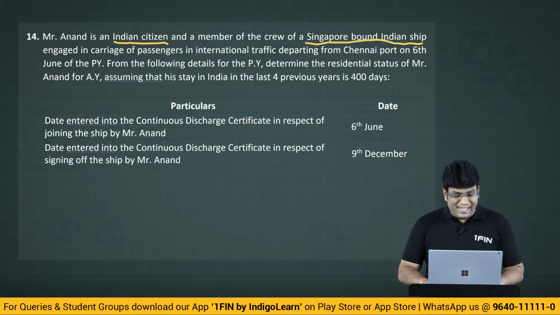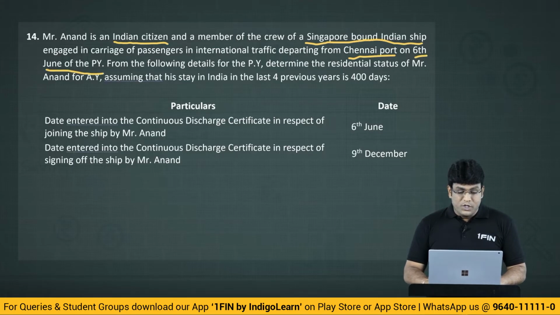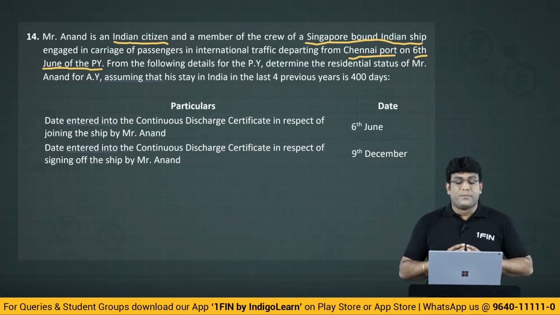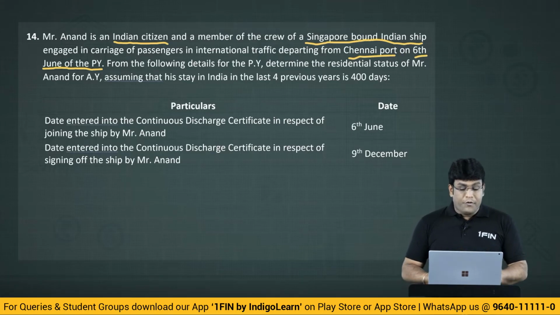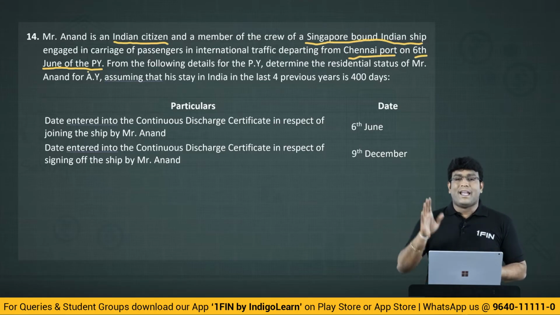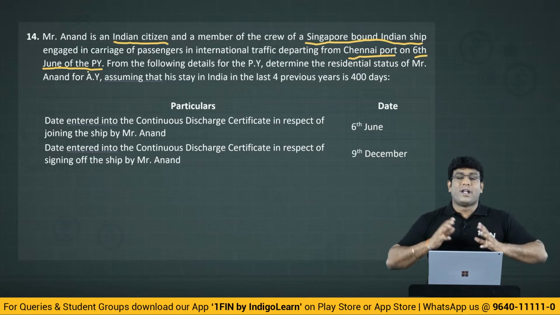engaged in carriage of passengers in international traffic, departing from Chennai port. And when is the ship going? The ship is going on 6th June of the previous year. The ship is leaving India on 6th of June of the previous year. Next, from the following details for the previous year, determine the residential status of Mr. Anand for the assessment year, assuming that his stay in India for the last 4 previous years is 400 days.